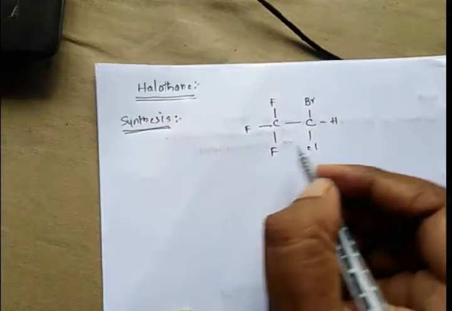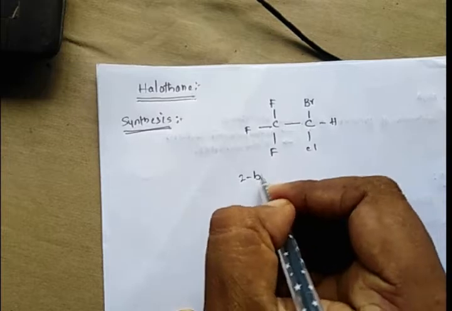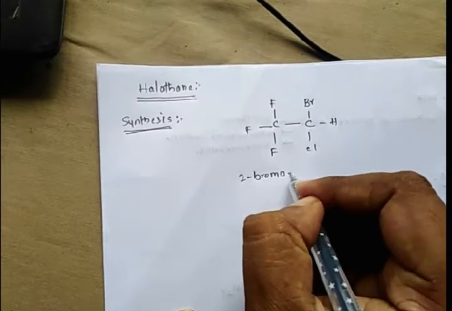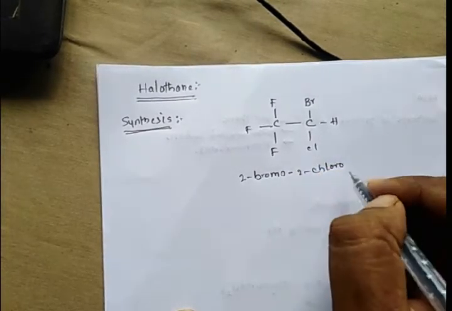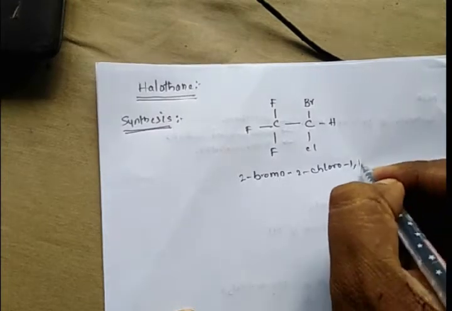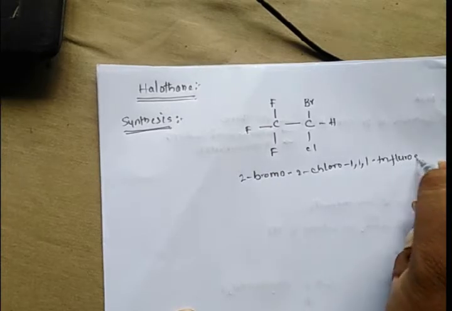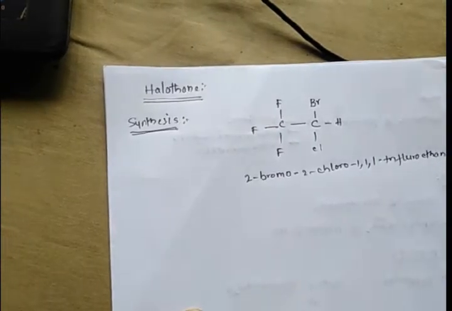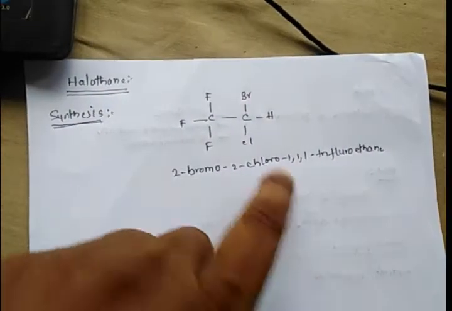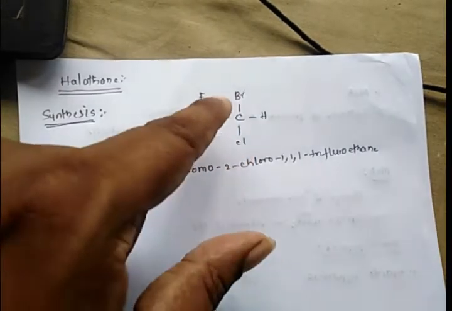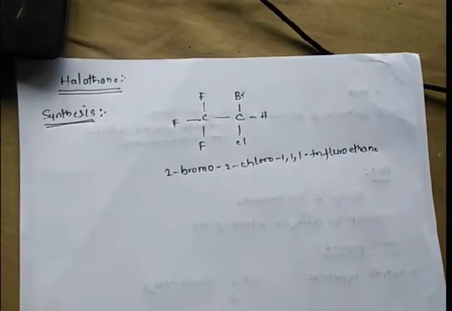Whenever giving the chemical name, the IUPAC name is 2-bromo-2-chloro-1,1,1-trifluoroethane. This is the name of halothane. So halothane is a 2-bromo-2-chloro-1,1,1-trifluoroethane. Coming to the synthesis, we have to